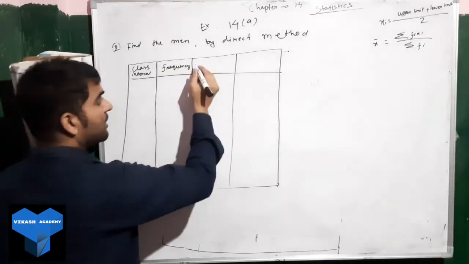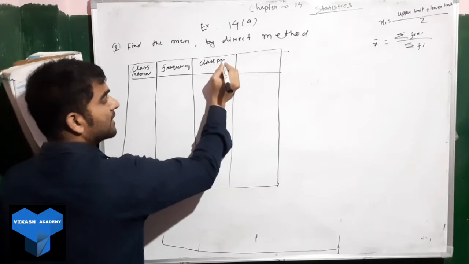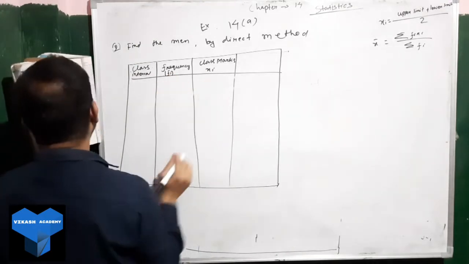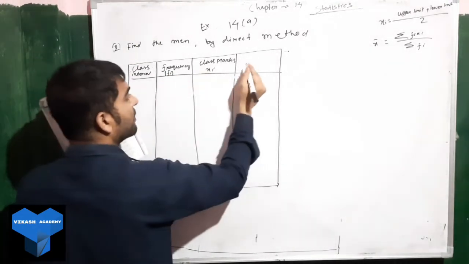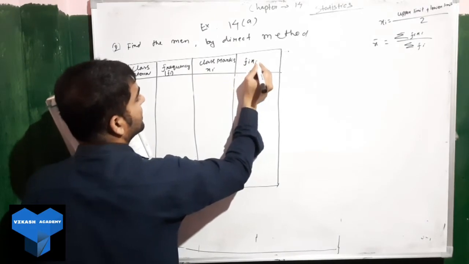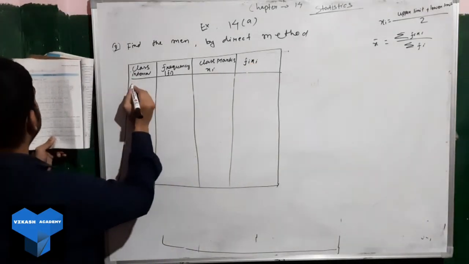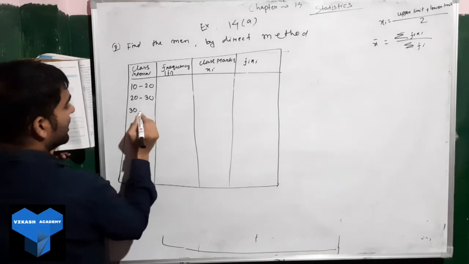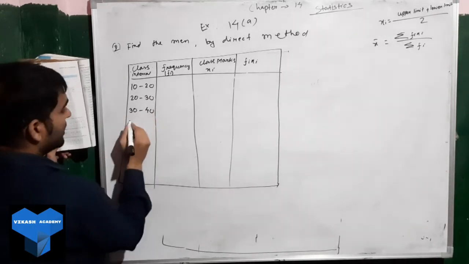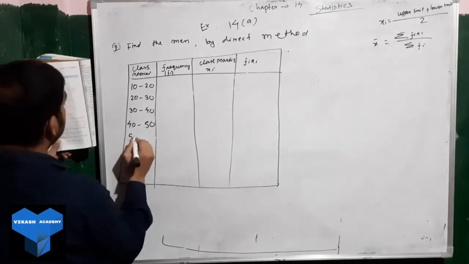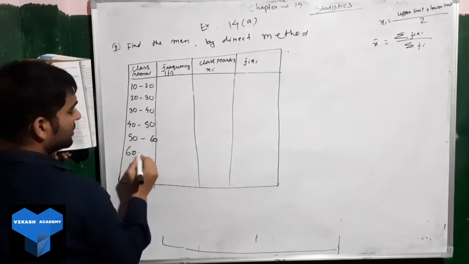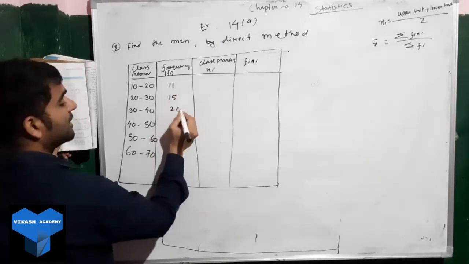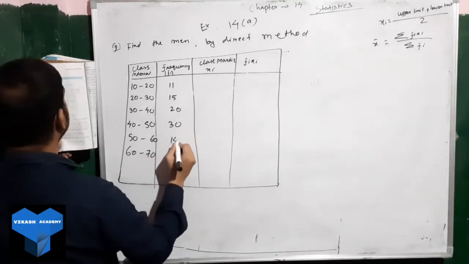Next, as I already told you, you need to find the class marks. Class marks we denote with xi and frequency we denote with fi. Then the last one will be the product, fi xi. Now the class intervals are: 10 to 20, 20 to 30, 30 to 40, 40 to 50, 50 to 60, then 60 to 70. The frequencies are 11, 15, 20, 30, then 14, 10.